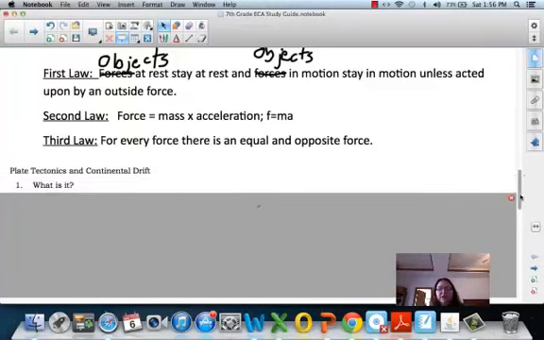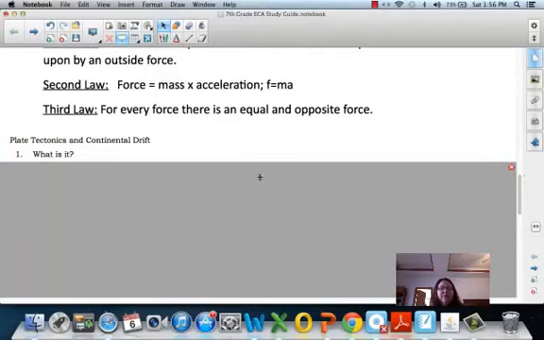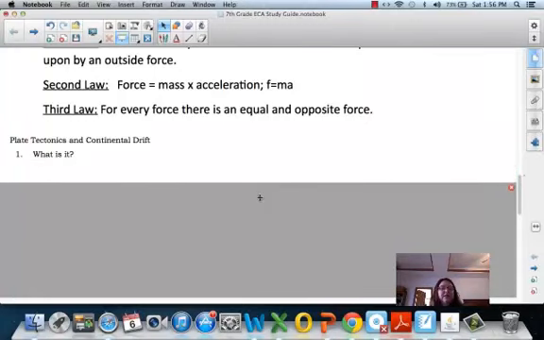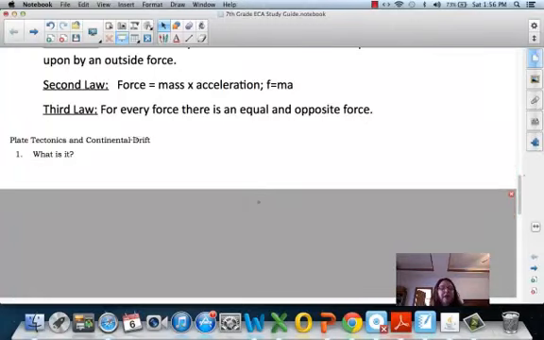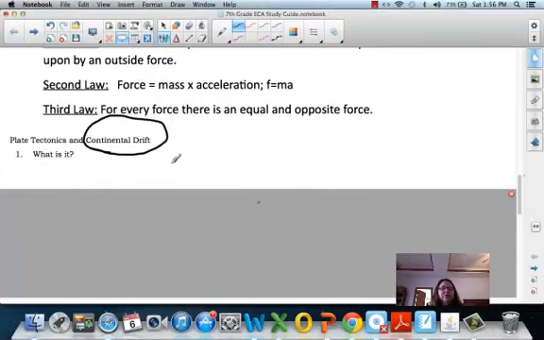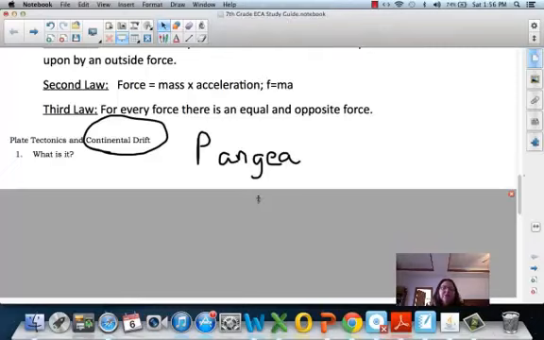Okay, plate tectonics and continental drift. So plate tectonics, I gave you a definition for plate tectonics. It is a theory about the movement of plates. What is it? And then how does it relate to continental drift? Well, the concept of continental drift was actually around before the theory of plate tectonics. Continental drift said that all the continents were actually together as one big continent called Pangea, and then over time those began to break apart and turned out to be where they are now.